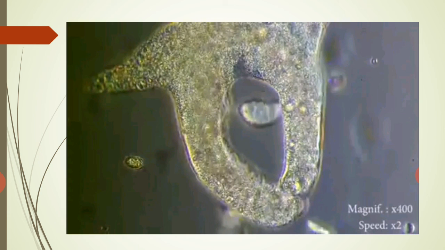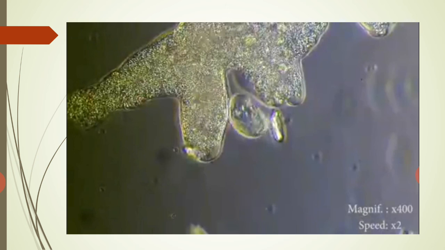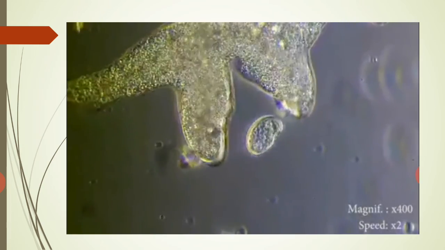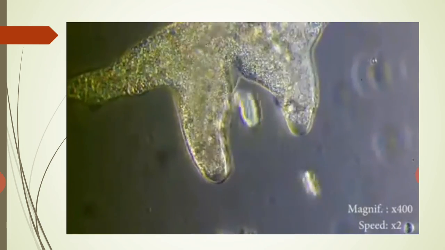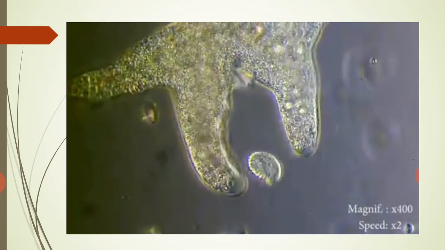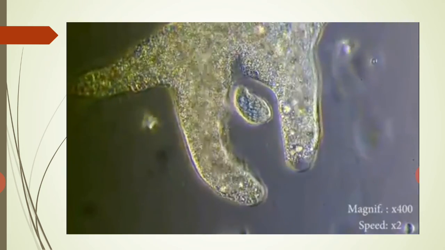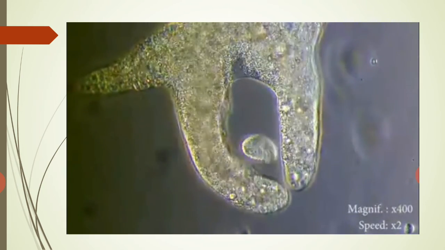Okay, so now we have seen the multicellular. See this unicellular one. You can see the movement of the amoeba, how the pseudopodia is getting developed, and the food particle, that is a microscopic organism, moves. Now it got entrapped.